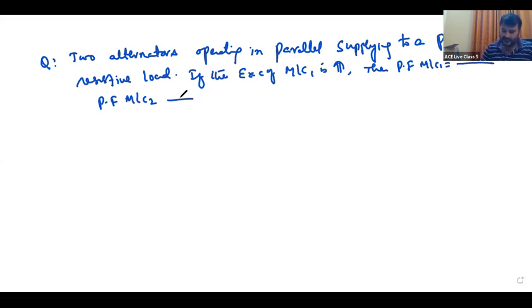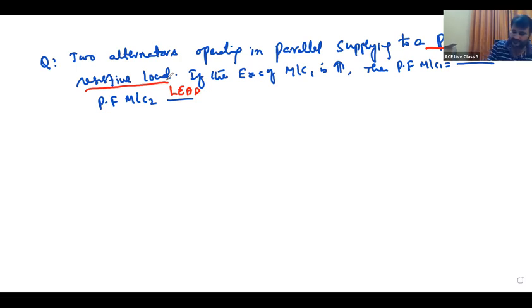What is your answer? Tell me. Excitation of machine 1 is increased. Its power factor will be lagging, and the other is leading. But even though the load is pure resistive, the alternator power factors are lagging and leading. Students who see these questions for the first time will go for the answer UPF, but it is not UPF. Earlier I showed the questions in the question bank. One is lagging, one is leading.